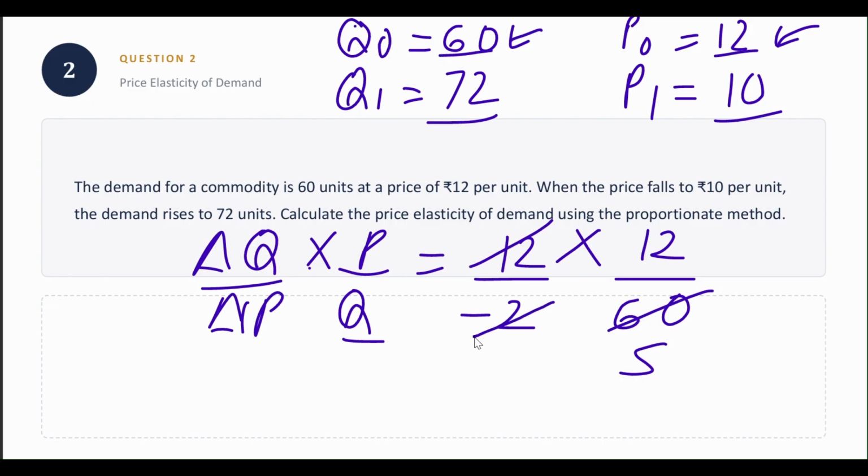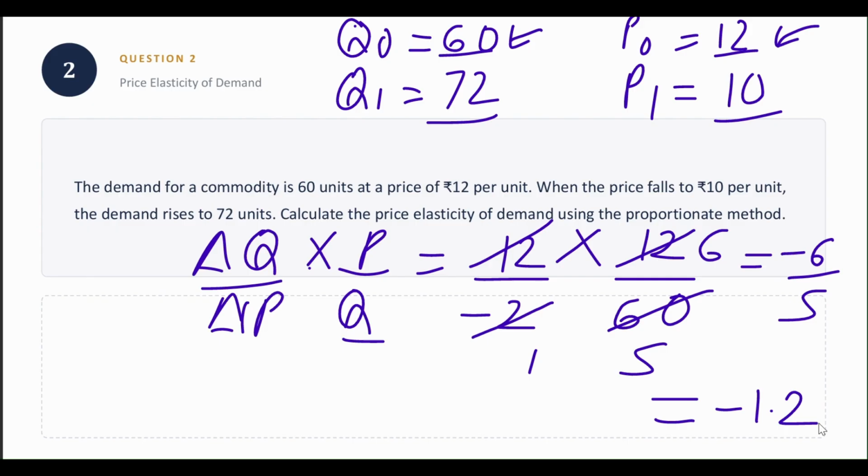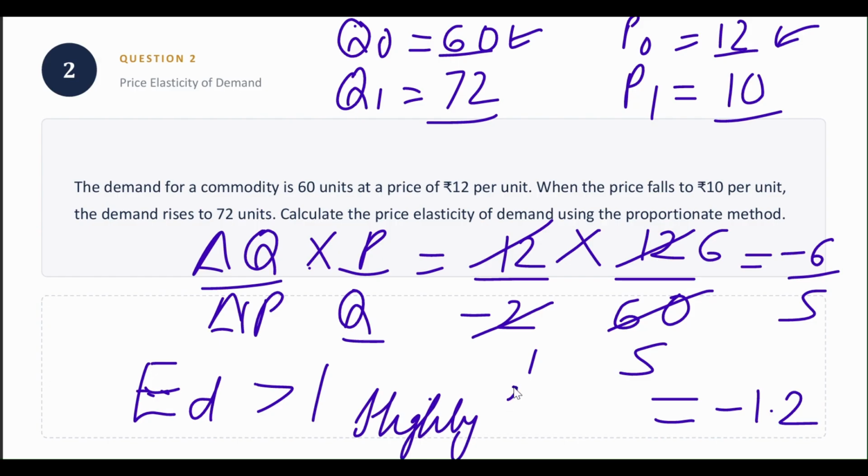12 5s are 60. 6 are 12. So this comes out to be minus 6 upon 5. This comes out to be minus 1.2. So here also elasticity of demand is greater than 1. So it is a highly elastic case. Okay.